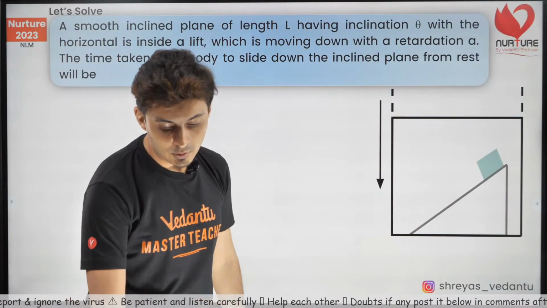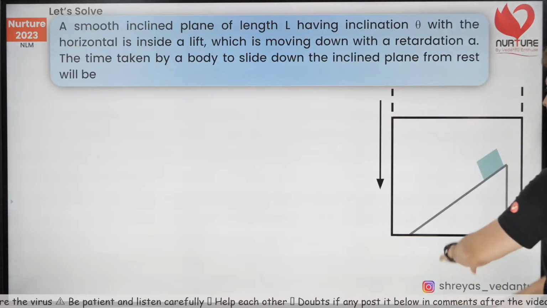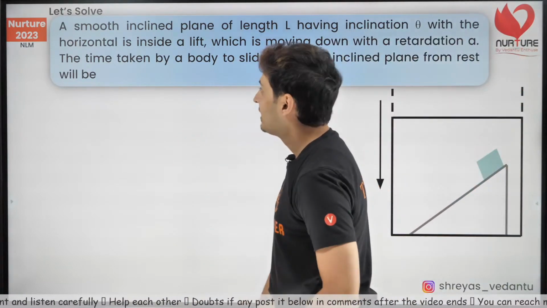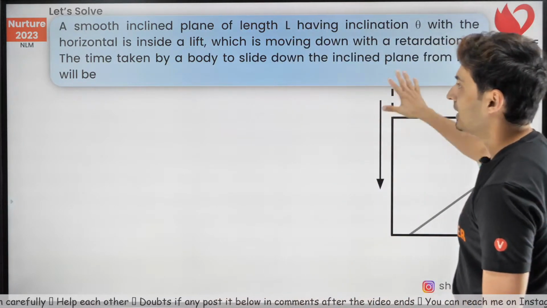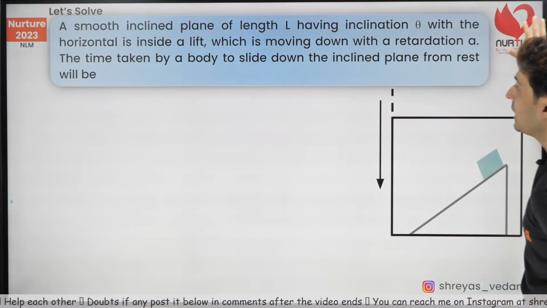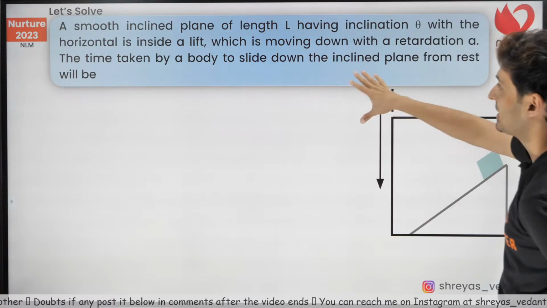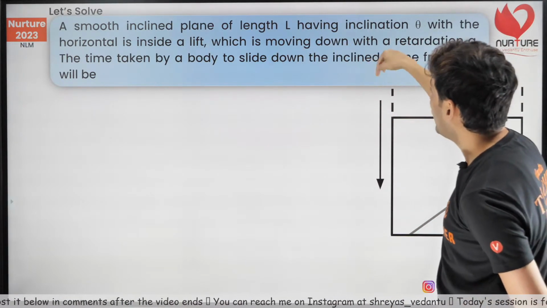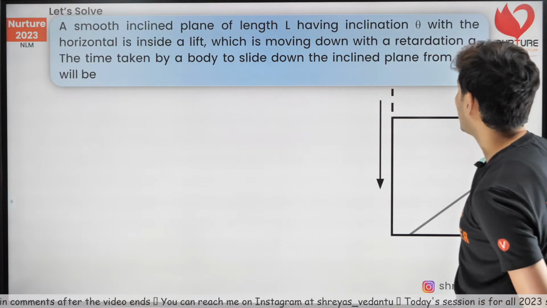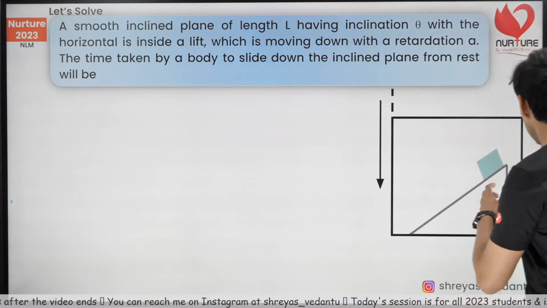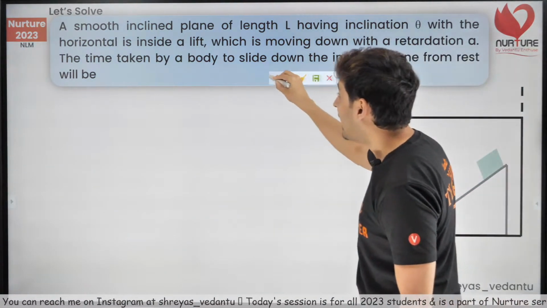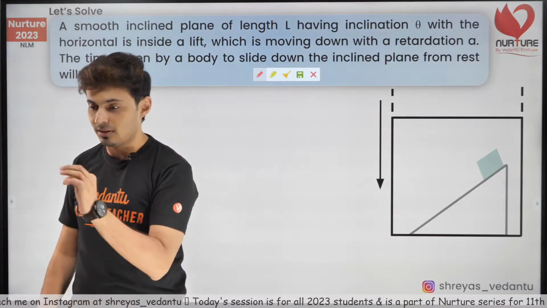Solve a question coming up on your screen. So let's see what is happening. Lift problem with inclined plane, block going down with kinematics. What more? Nothing more. Okay, let's try to solve this. The time taken by a body to slide down the inclined plane from rest, assuming the lift is moving down with retardation. Okay, this is really, really interesting. The lift is moving down with retardation.